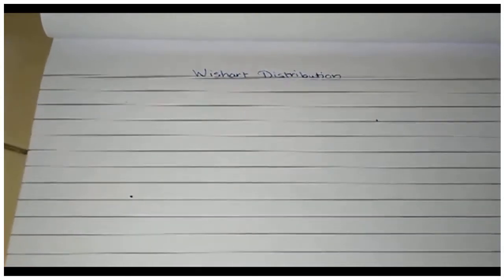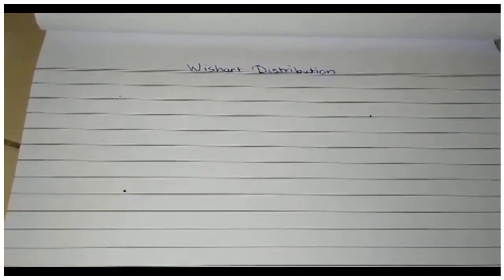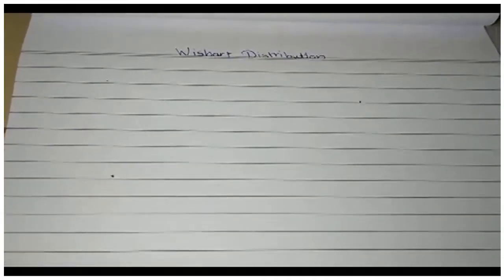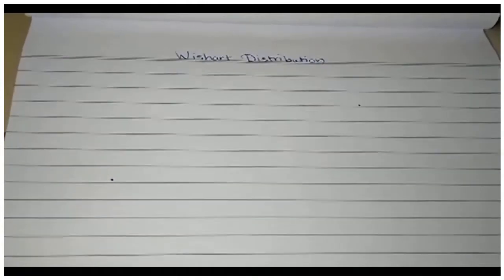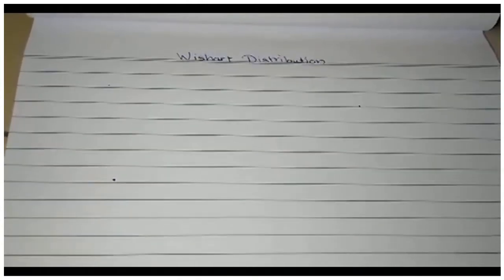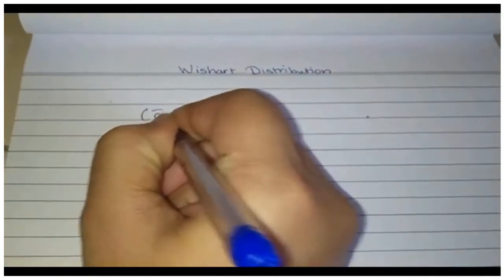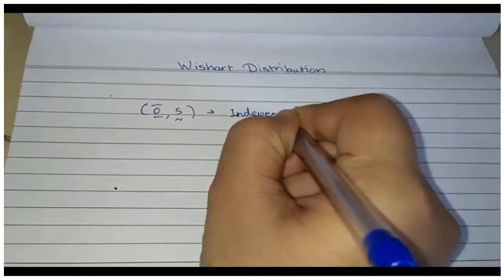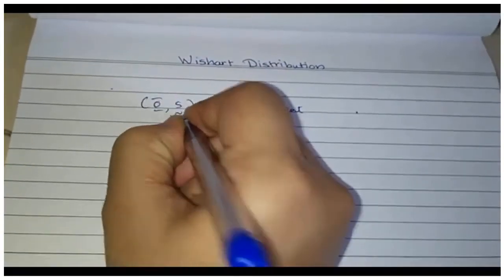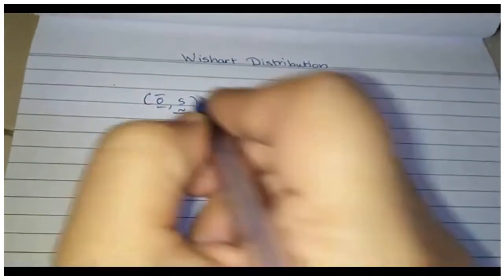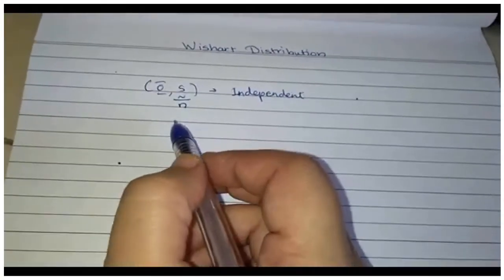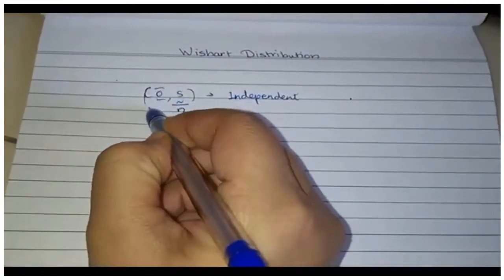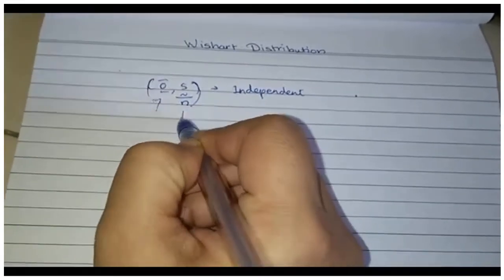Hello everyone. Today we will be continuing our discussion on sampling distribution of X bar and the CSSP matrix. What we have proved so far is that the two estimators, sample mean and the sample CSSP matrix, are independent. So we have proved that X bar and S are independent. This also tells me that X bar and S by n are also independent. Now the discussion of sampling distribution doesn't stop at independence. We would of course need to know the probability distribution of each of them.